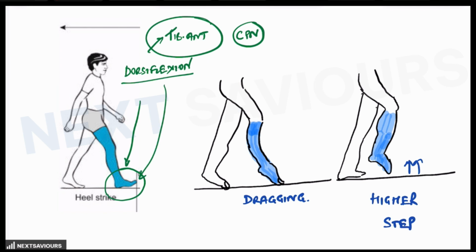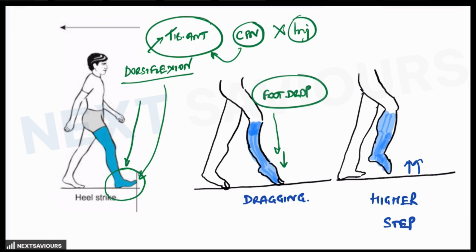But imagine a situation where the common peroneal nerve is injured. This injury will result in palsy of the tibialis anterior, as a result of which the patient won't be able to dorsiflex the ankle. So there is an inability to dorsiflex the ankle, which is known as foot drop.